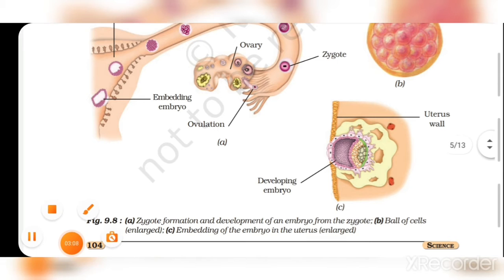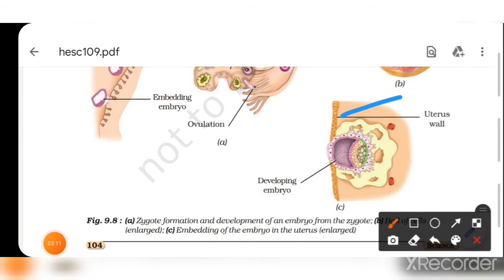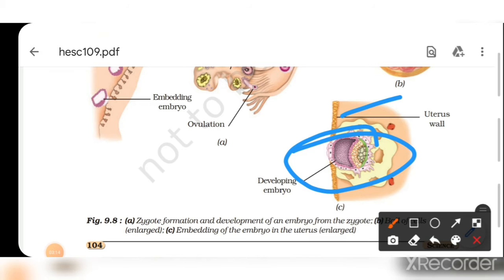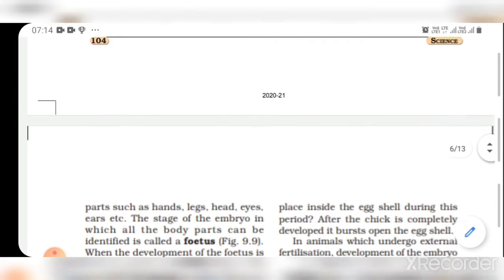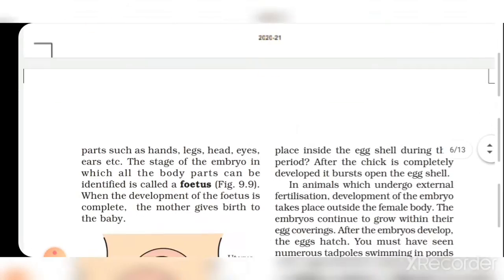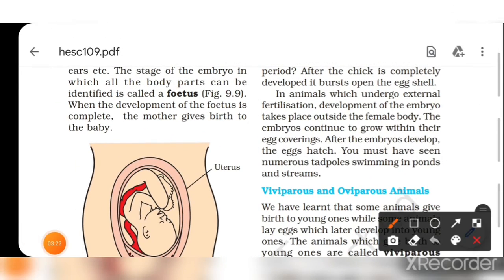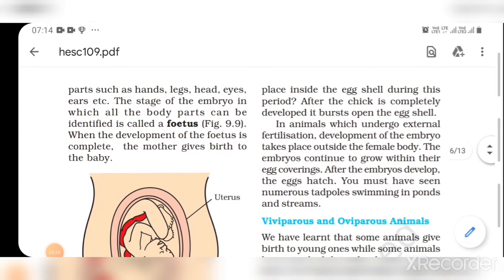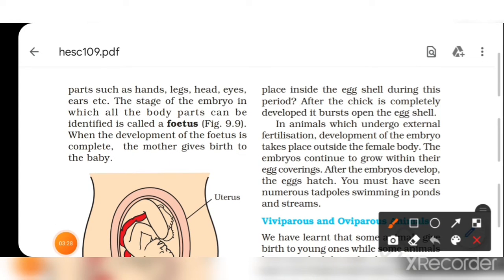Here we have to see it is the uterus wall and the development of the embryo from the zygote. Parts such as hands, legs, head, eyes, ears, etc. ये सब embryo में develop होते हैं from the different types of tissues. The stage of the embryo in which all the body parts can be identified is called the fetus. Body को identify करते हैं, is called fetus.